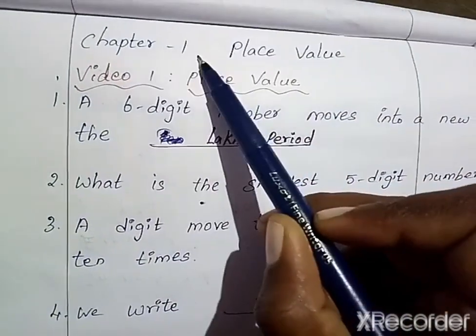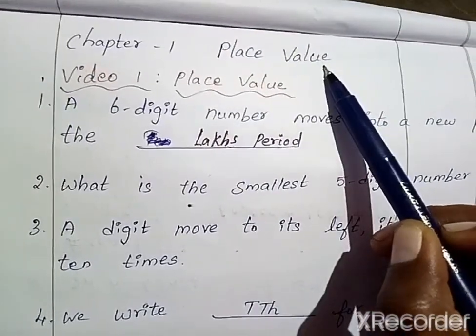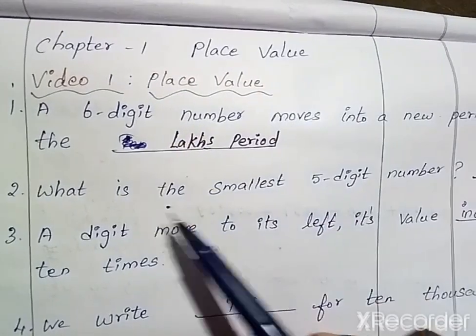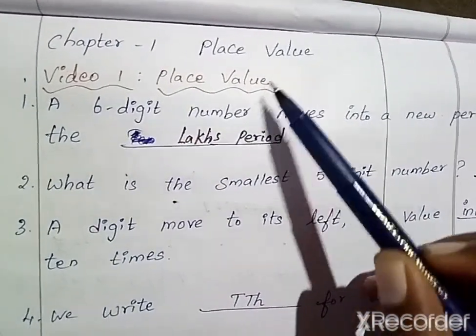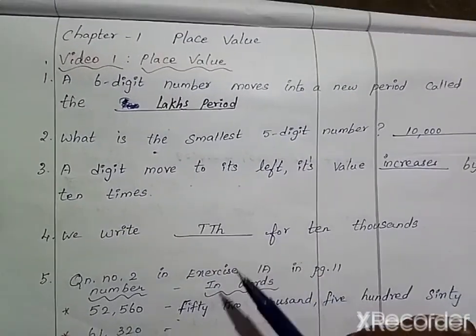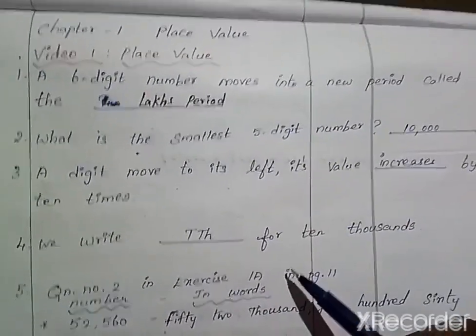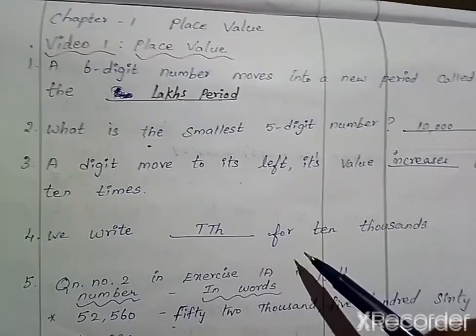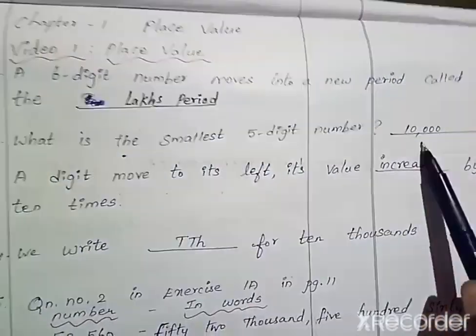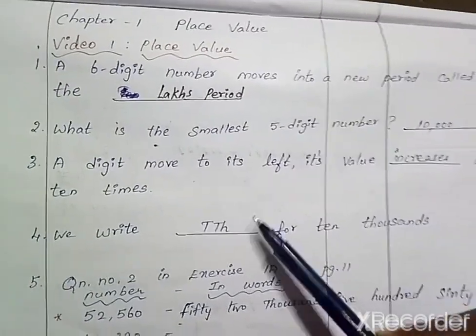First write chapter 1, then heading of chapter 1 is place value, then video 1. So in video 1 we have seen the place value topic. In that video I have posted these questions. So fill in the blanks. Just copy all these things in your classwork. See, this is fill in the blank. I have written the answers also.